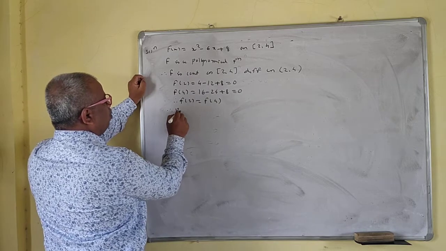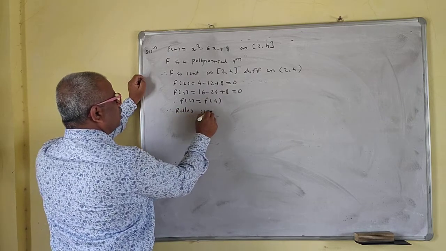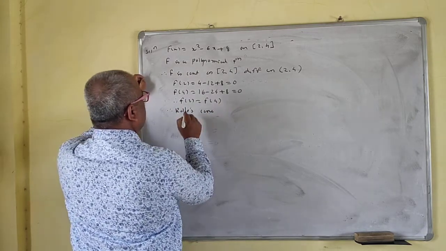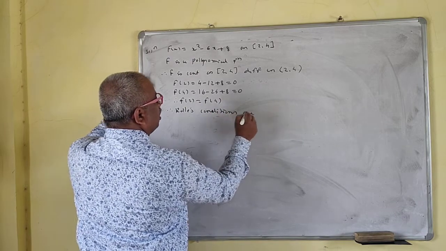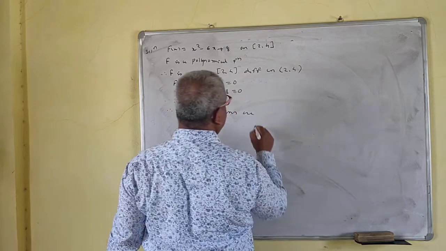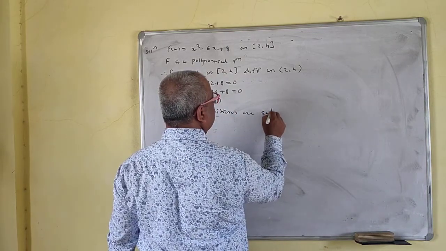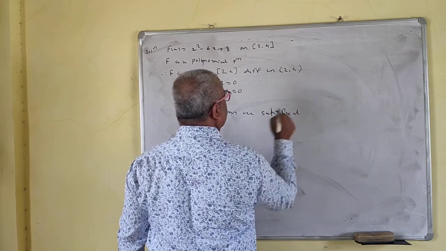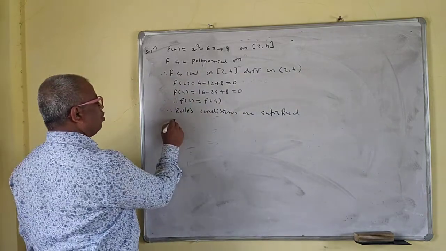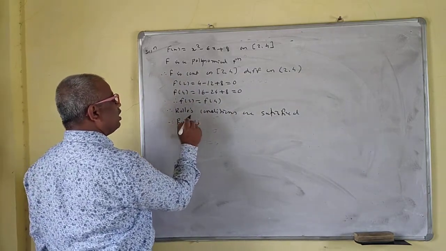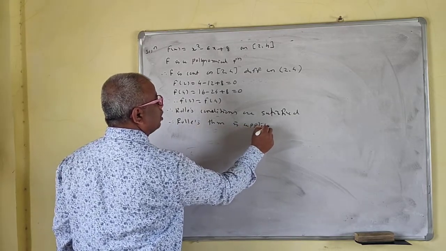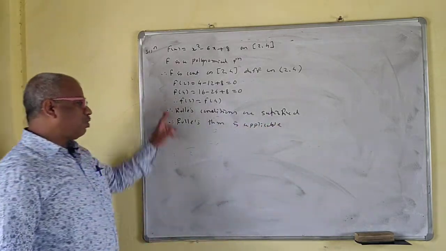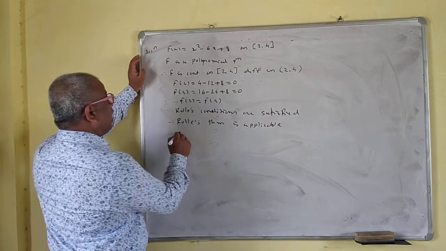Therefore, Rolle's conditions are satisfied. So therefore, we will directly say that Rolle's theorem is applicable. In the exam, you write this. So we'll find the derivative now.